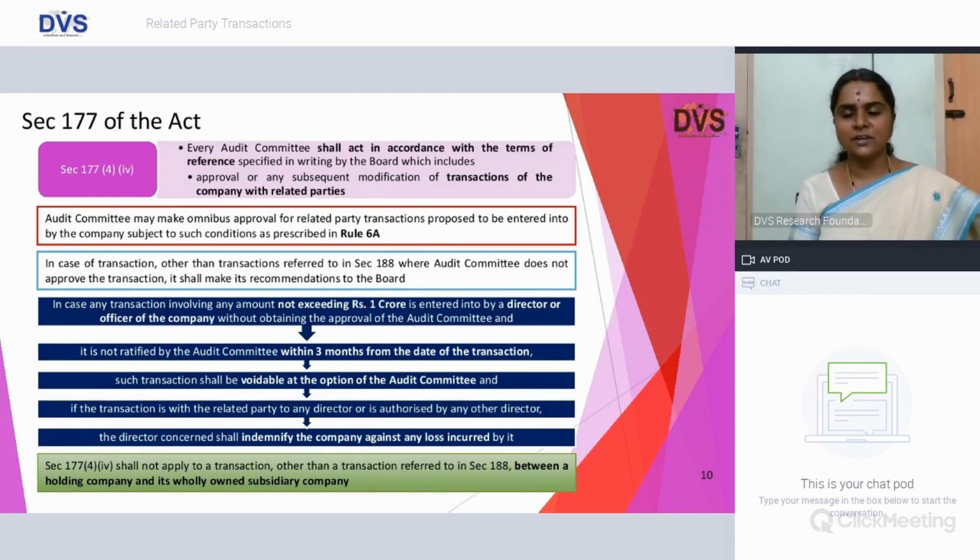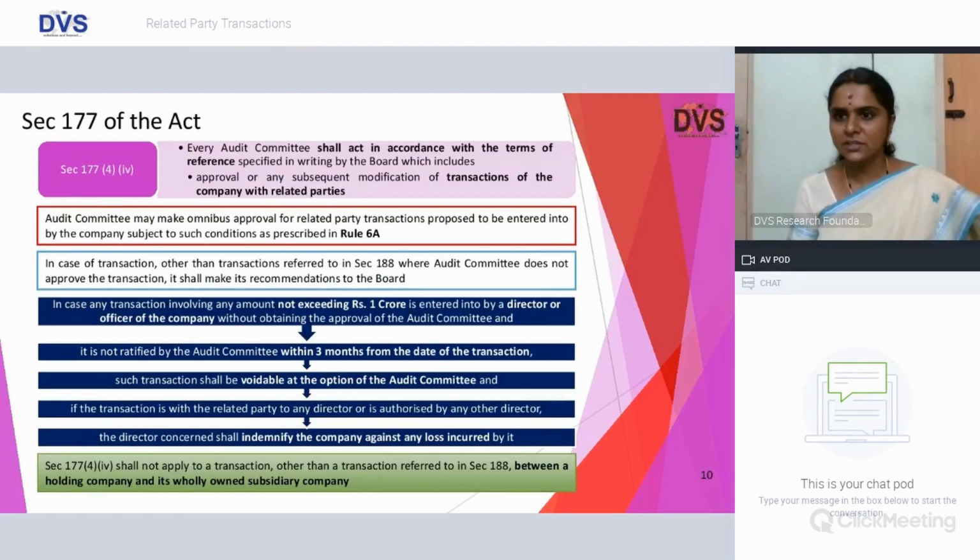In case of a transaction other than a transaction referred to in section 188, where we all know that 188 clearly talks about your office or place of profit, selling or disposing of the whole or part of the undertaking, and all other matters as specified in 188, where the audit committee does not approve such a transaction, it shall be recommended to the board.